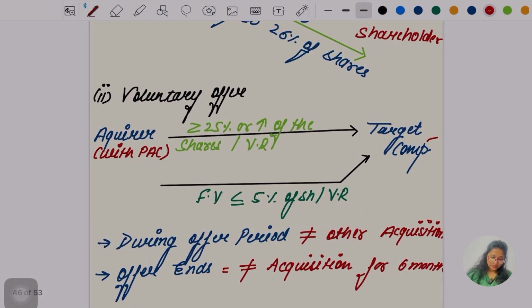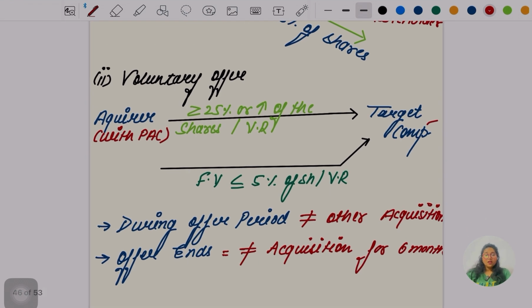So the voluntary offer says the acquirer with PAC acquires at least 25% or more of the shares or voting rights of the target company, and in a financial year acquires less than 5% of the voting rights and shares of the target company.